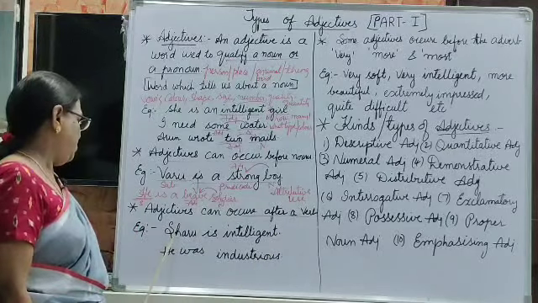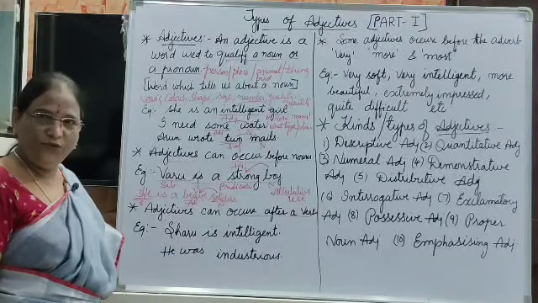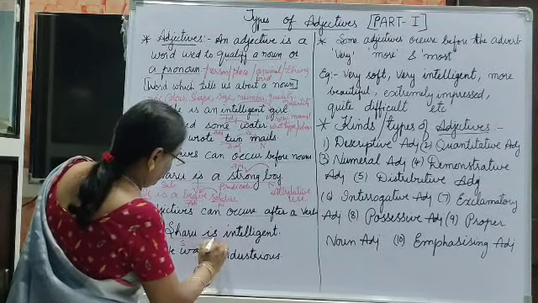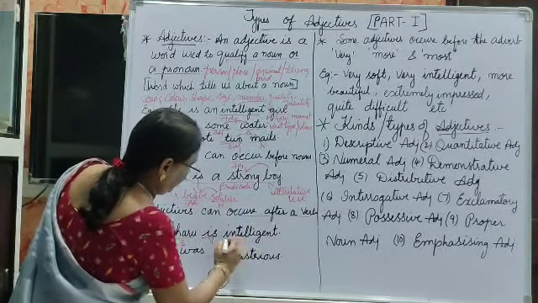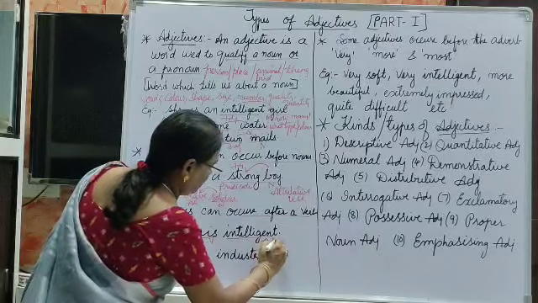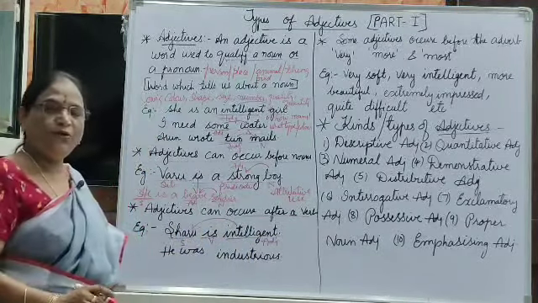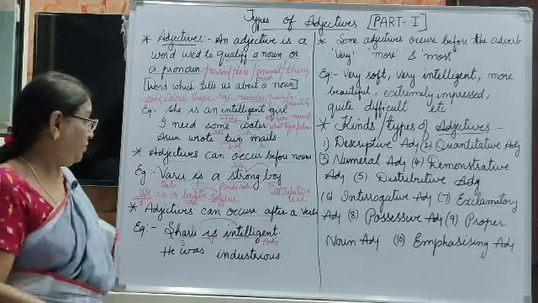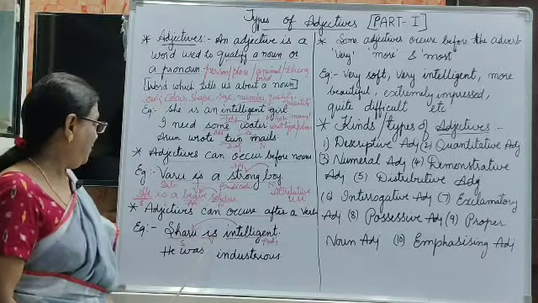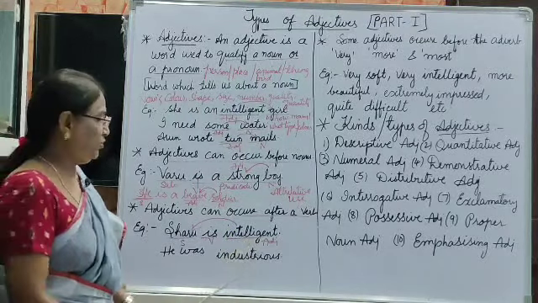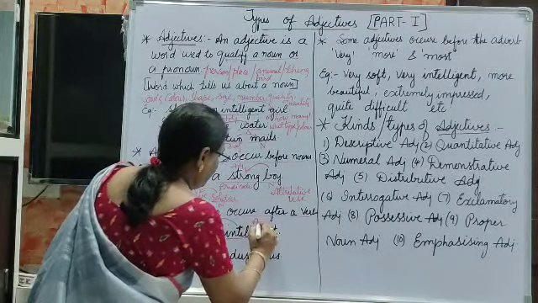Sorry children. Sheru is intelligent. Sheru is intelligent. See, this is the subject, this is the verb, and after the verb we have an adjective. This is telling about Sheru. How is Sheru? Sheru is intelligent, okay. This adjective is after the verb.